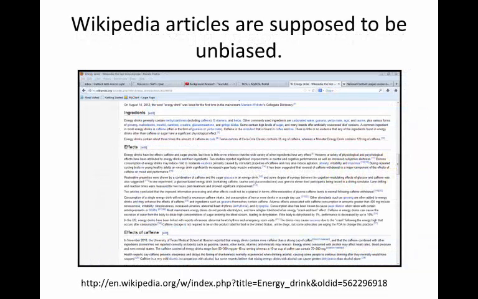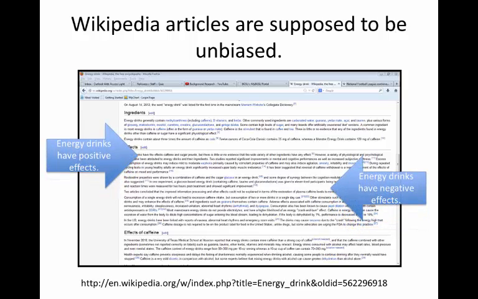Another way that Wikipedia is useful is that the articles are supposed to be unbiased. So if we look further into the energy drink article, you'll notice further down that it does present both sides of the issue. You'll notice on the left that energy drinks have positive effects, energy drinks have negative effects, and then as we go down a little further, it presents both sides of the argument about caffeine, both that caffeine is harmful and that caffeine consumption is beneficial.